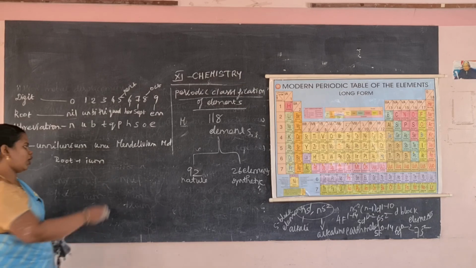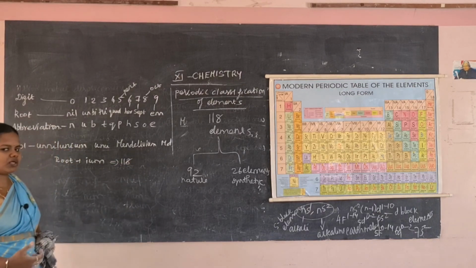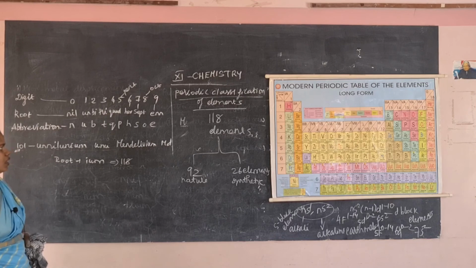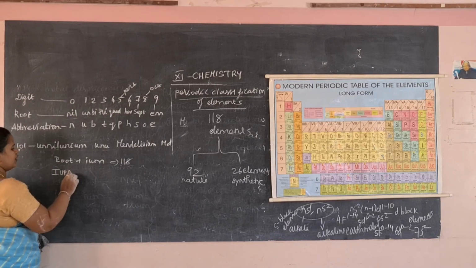Likewise, till 118 elements they have given names. In your book, you understand the naming of the 118 elements. This is how to give IUPAC names to newly discovered elements.